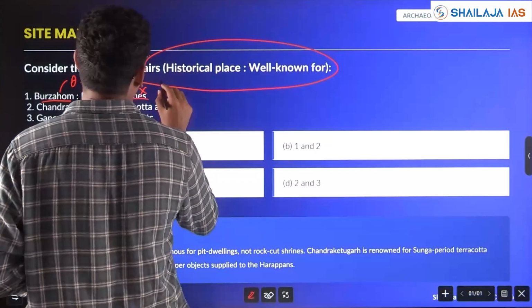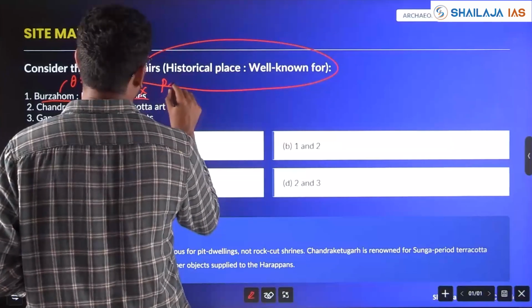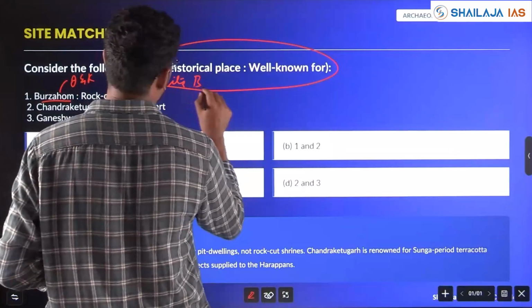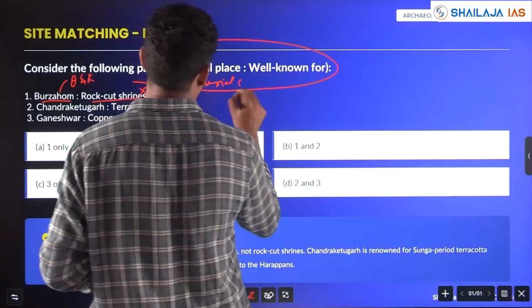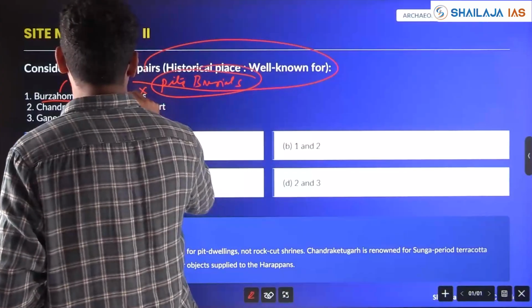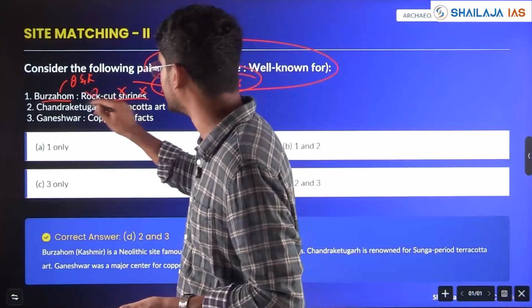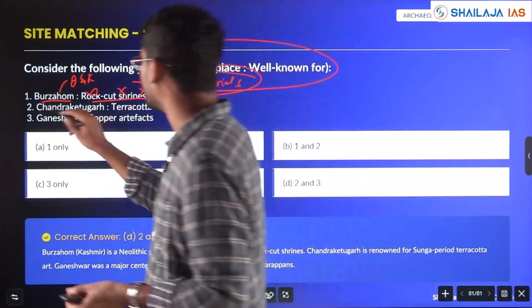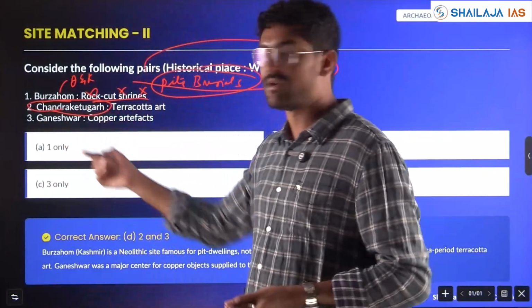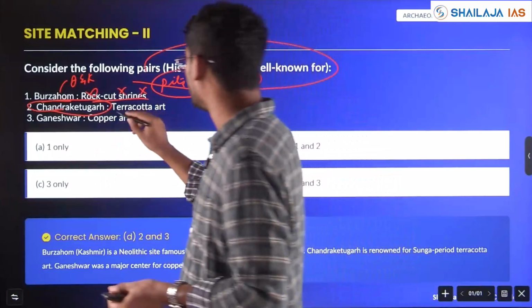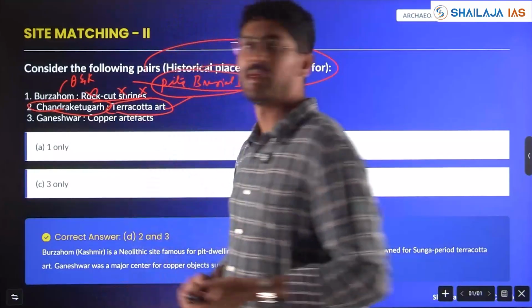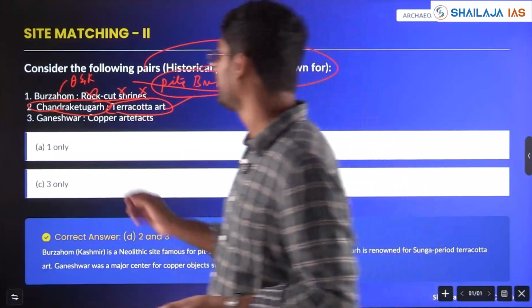It is known for pit burials, not rock cut shrines. Rock cut shrines are Ajanta, Ellora, all these, right? So, the first one is wrong. Chandraketugarh, we just saw, asked again. Terracotta art, yes, it's in West Bengal, not Odisha.